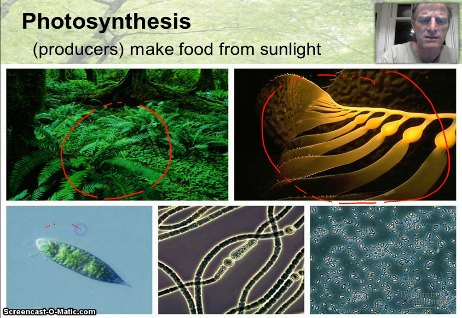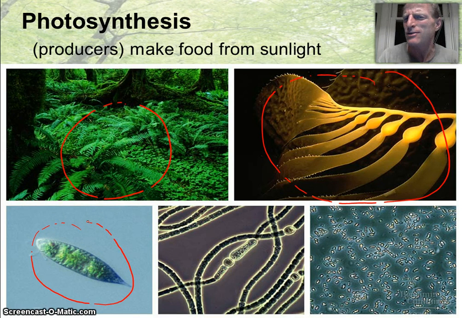Here we have a protist, a single-celled organism. It can actually eat things. It can be heterotrophic like an animal, and if there's sunlight around, it can also be photosynthetic and make its own food. This is actually photosynthetic bacteria. So bacteria, also forms of it are photosynthetic, and this is also photosynthetic bacteria. So it's not just plants. Many organisms in the biosphere are photosynthetic, but the key thing is they're using sunlight to make their own food.